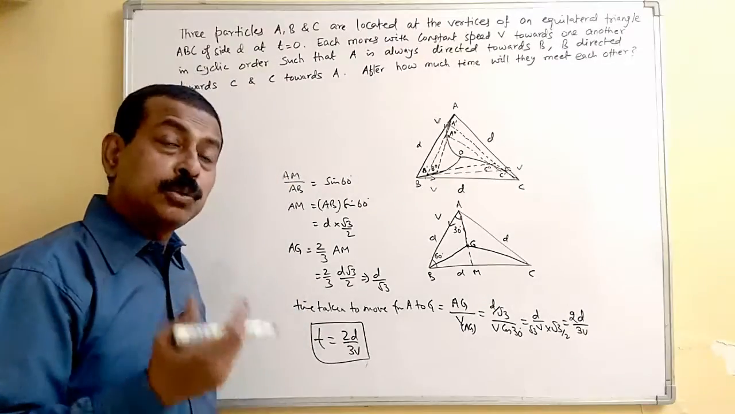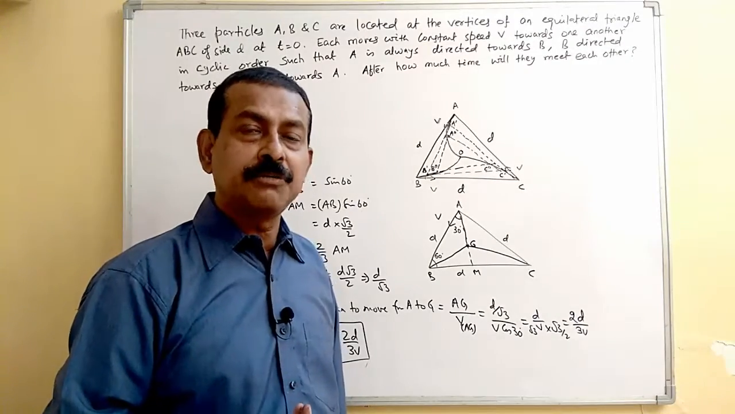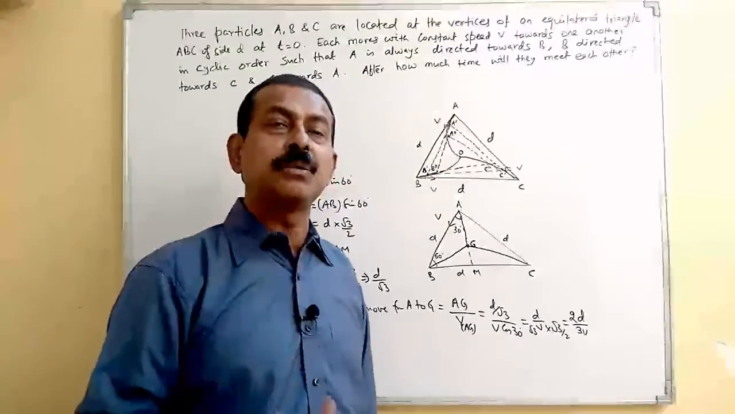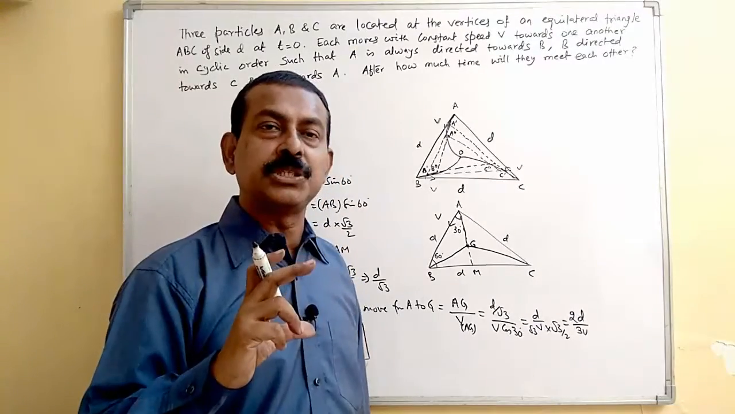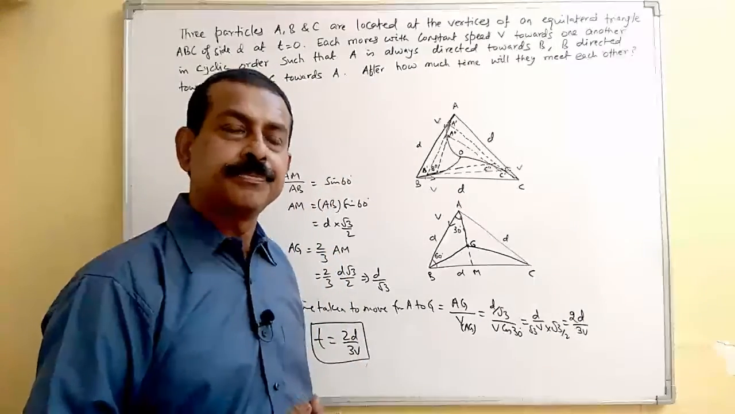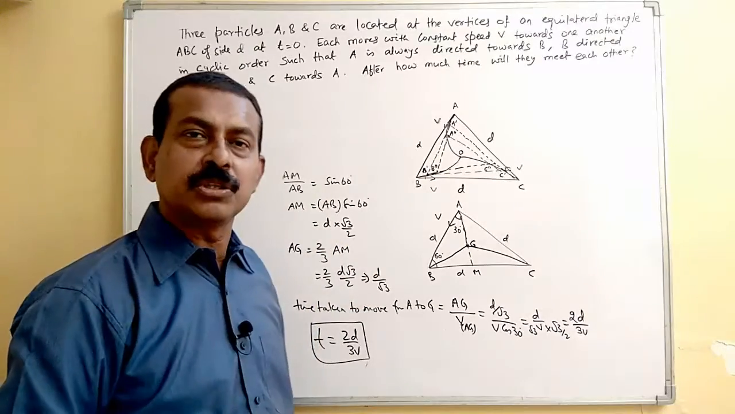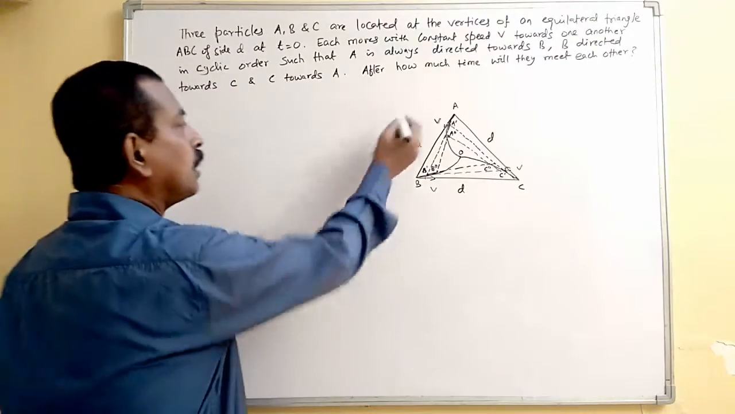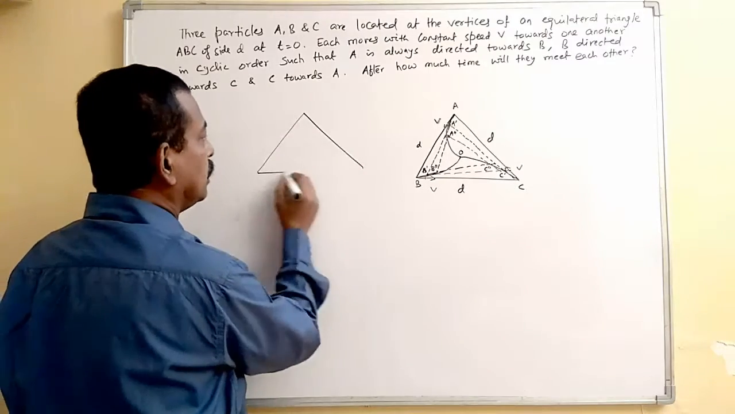But now you may say that where have we used the relative velocity? We have not used relative velocity. We have just taken the component of the velocity in the different direction. We have taken how much distance has to be traveled, and accordingly, we have calculated the time taken. So let's try the same problem by the relative velocity concept. For this, let's take the triangle again.